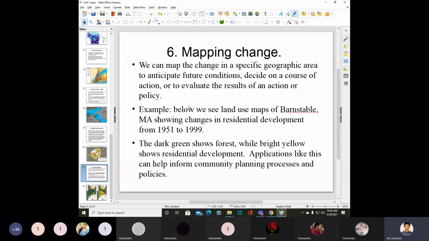So we can map the change in a specific geographic area. We need to anticipate future conditions and decide on a course of action, or evaluate the results of an action or policy. We need to decide what type of action we need to take, and we need to evaluate the results also.